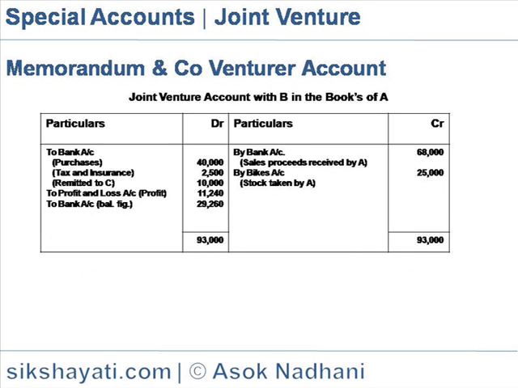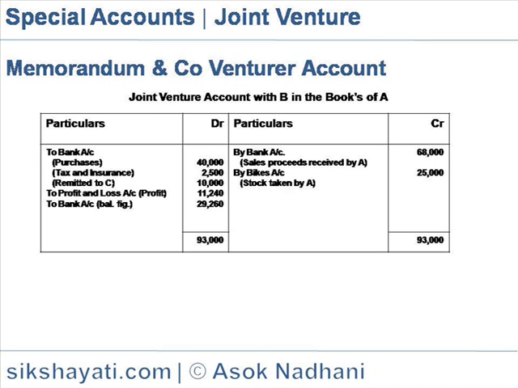Now look at the joint venture account with B in the books of A. On the debit side is purchases 40,000, expenses 2,500 and remitted to C is 10,000, that is on account of B. And on the credit side it shows sales 68,000 and bikes taken over by A is 25,000.